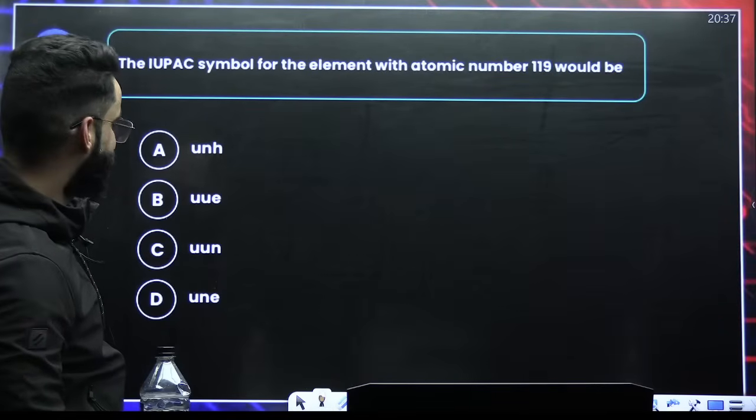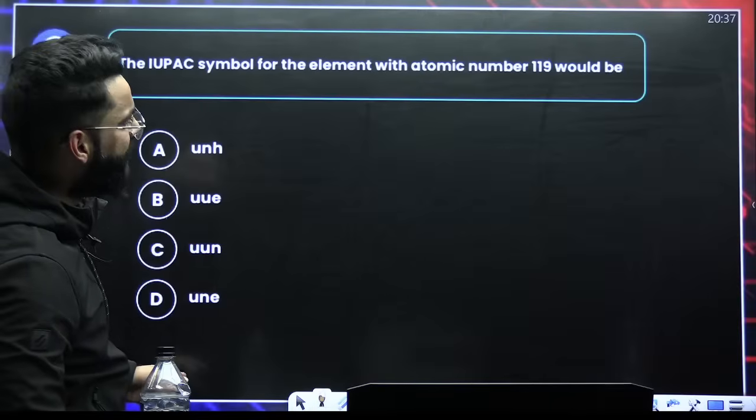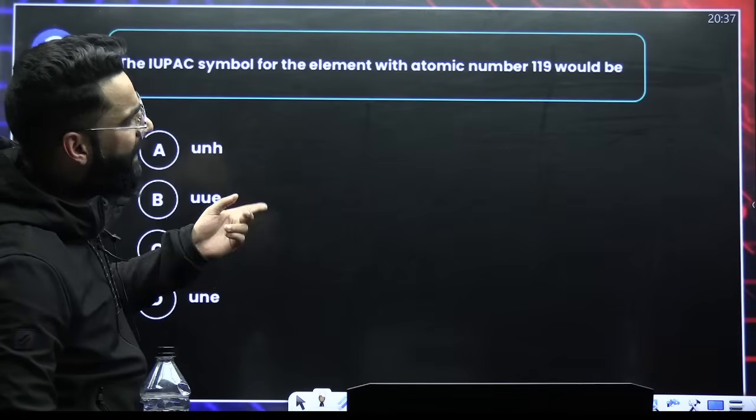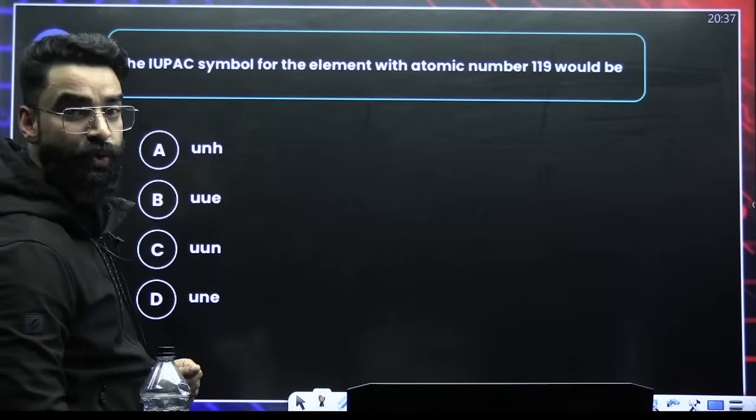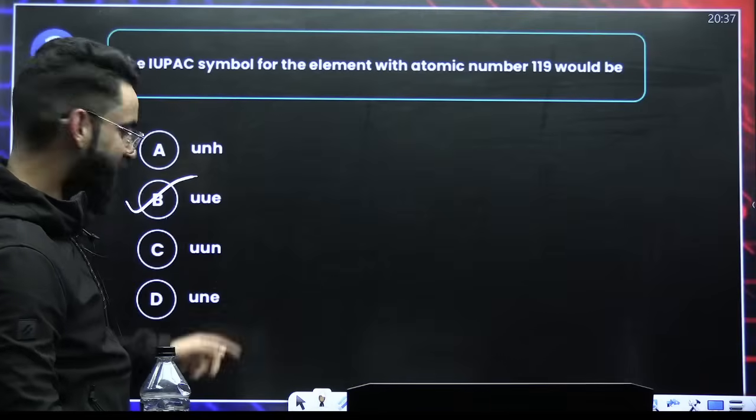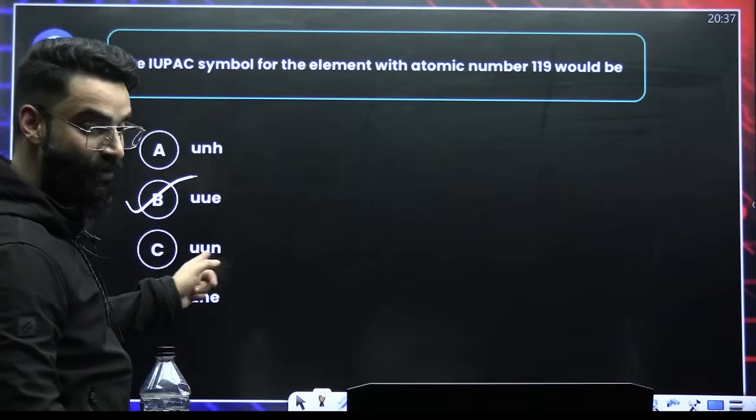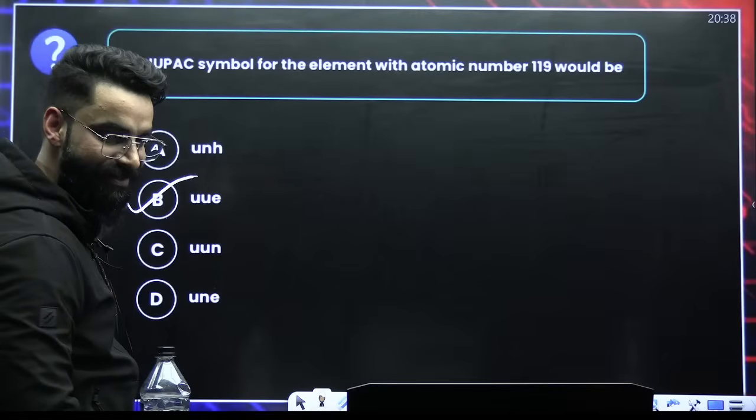Okay, tell me this one. I think this is a repeated question, right? We solved it in the beginning. 119. Ununium. UUE. I know there will be a lot of students who will again be answering this UUN, right? In the rush.